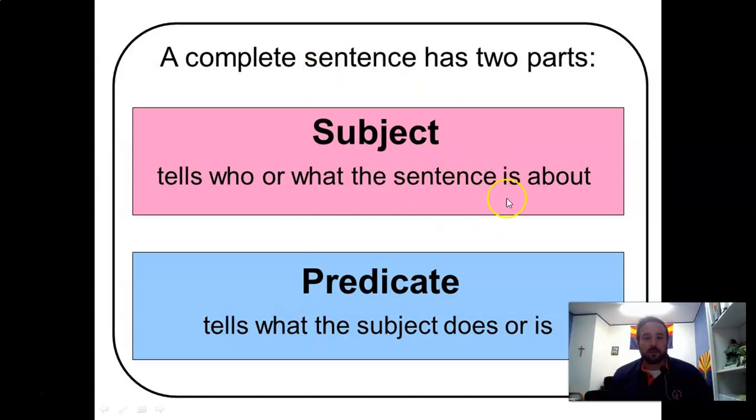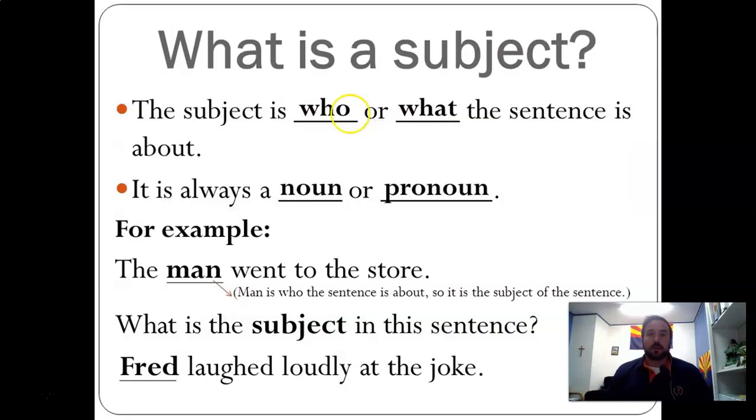Subject tells who or what the sentence is about, who or what did something. The predicate, what did they do? Now, I know this says what is the subject, but we got to find the subject before we get to the predicate. So, the man went to the store. Who or what did something? The man. What did he do? Went to the store. Now, here's where the simple predicate comes in. In one word, what did the man do? Went, right? Went is a simple predicate because in one word it says what the man did.